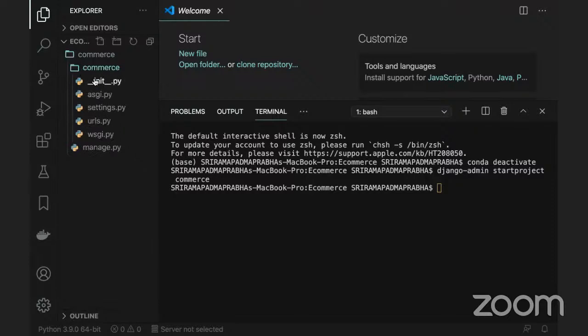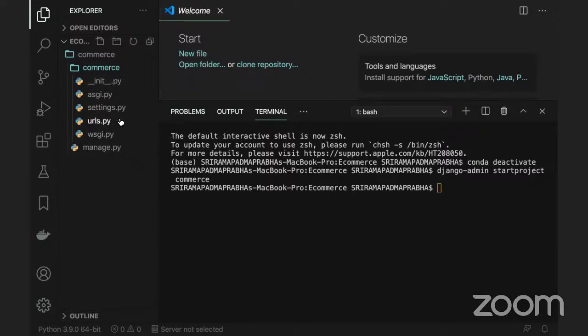When you expand this commerce folder, you can see there are some files, with names like WSGI, ASGI, settings.py and urls.py. There are so many files created by default.